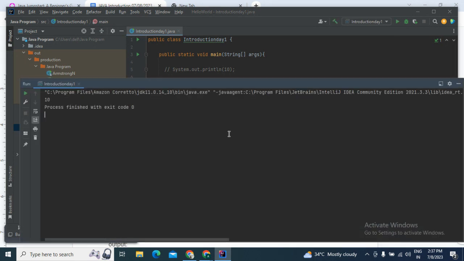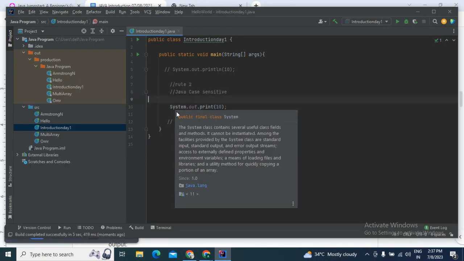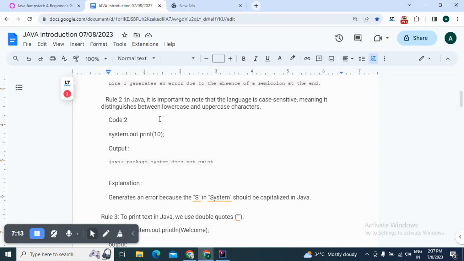Why? Because Java is case sensitive. In the package, it's already written like System, where S should be in capital. So with that note, we can understand that Java is case sensitive and we need to know the right syntax.